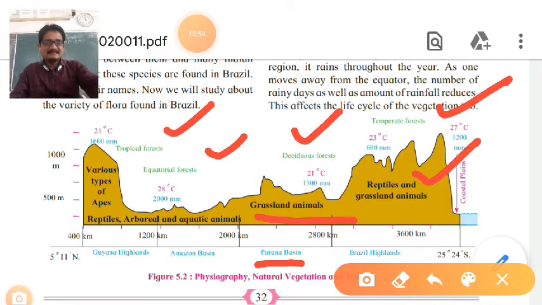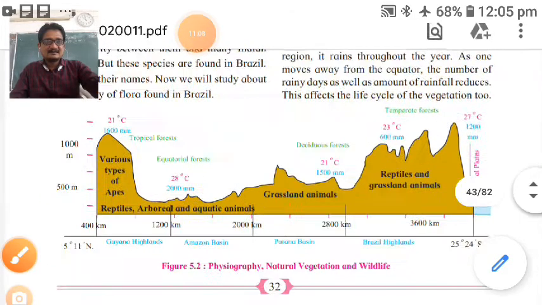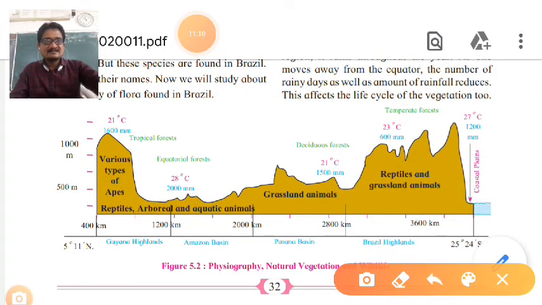The height given is 600, and the average rainfall is 600 millimeters in temperate forest, then 1200 millimeters, 1500 millimeters, 2000 millimeters in equatorial forest.